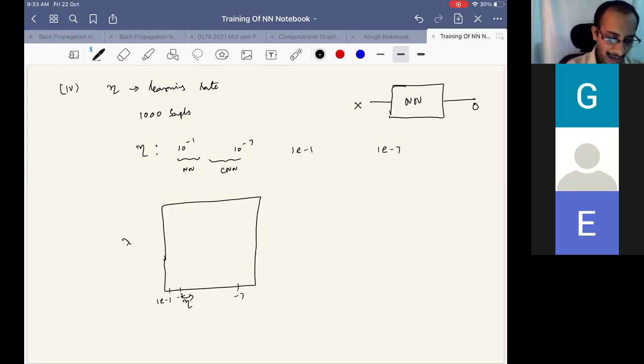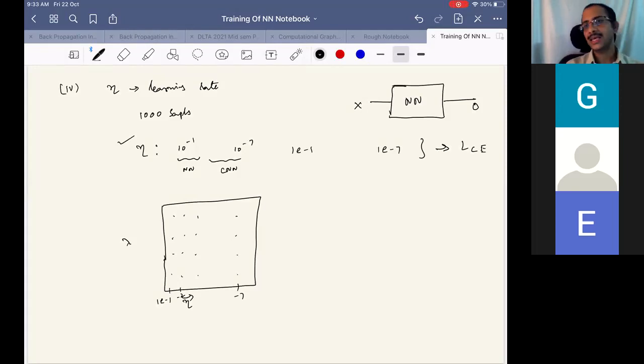And at regular locations, we take actually 4 possibilities here. Minus 1, 4 possibilities for minus 2, minus 3, and so on. So for each of the values of lambda and eta, initially we set only lambda. For each of the values of lambda, we will search and find out what the loss is. So for each eta, we can find out the loss LCE initially. We see whichever loss is lesser, that we consider as the good learning parameter.